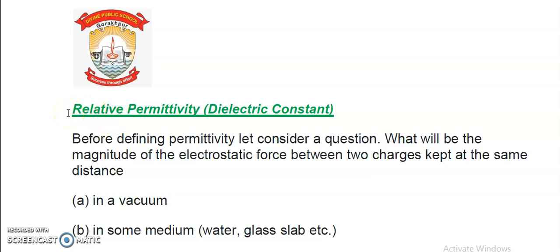In this lecture we will study relative permittivity or dielectric constant. Either you call it relative permittivity or dielectric constant, both are the same thing.